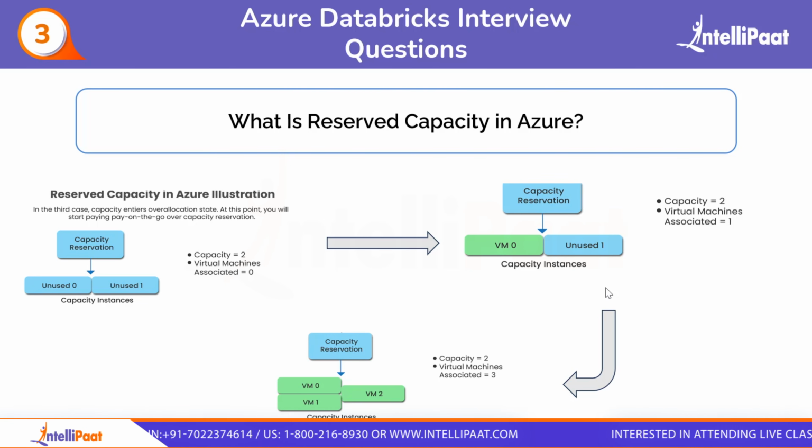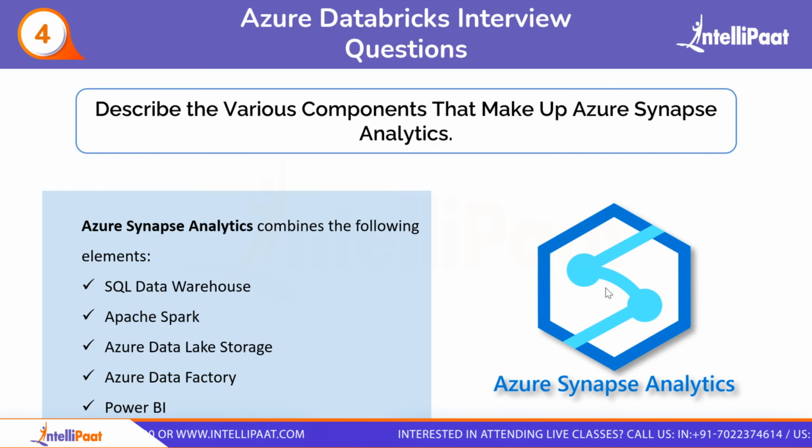So there are two capacity, but the total number of virtual machines associated is 3. So basically it is the last step of the reserved capacity in Azure. Moving on to our next question, which is describe the various components that make up Azure Synapse Analytics.